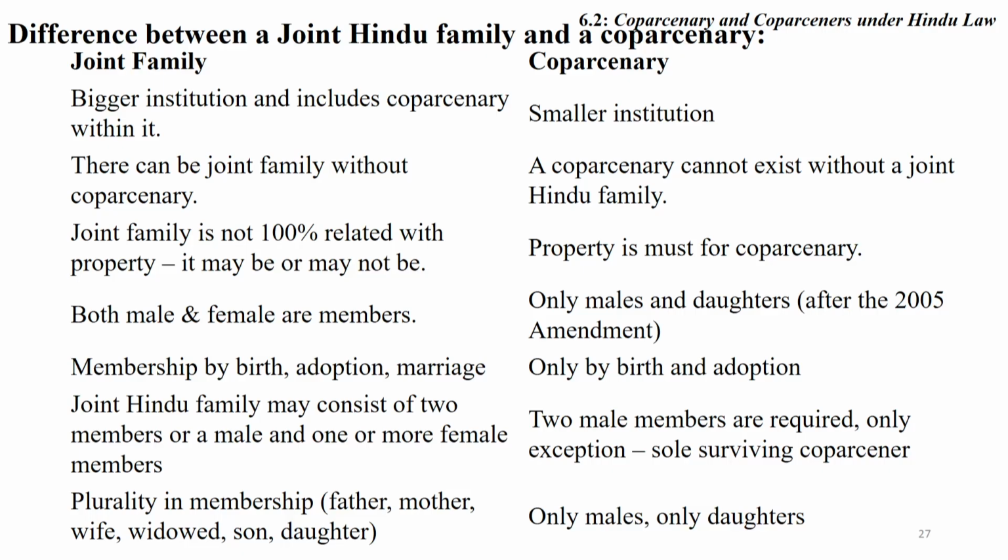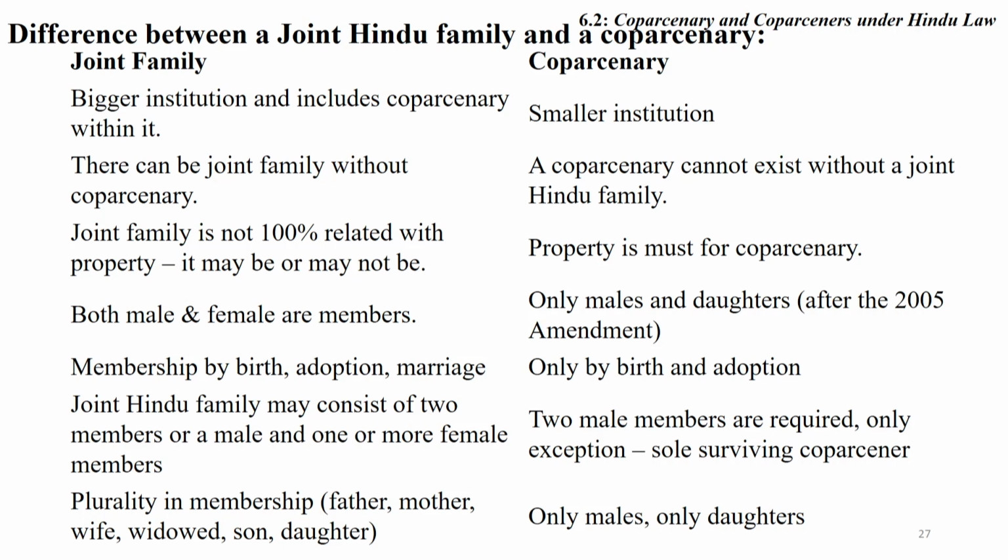Friends, after the discussion of joint Hindu family and coparcenary, we may discuss the difference between the joint Hindu family and coparcenary. Joint Hindu family, a bigger institution, includes coparcenary within it. Smaller institution, coparcenary. There can be a joint Hindu family without coparcenary. A coparcenary cannot exist without a joint Hindu family. Joint Hindu family is not 100% related with property, but property is a must for coparcenary.